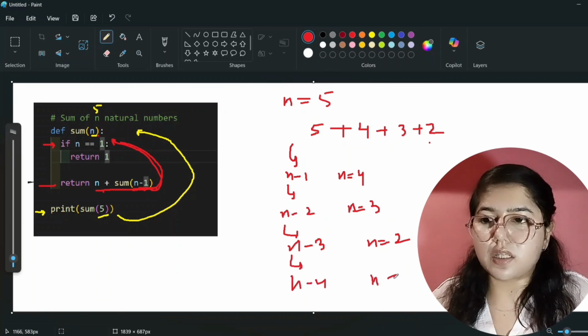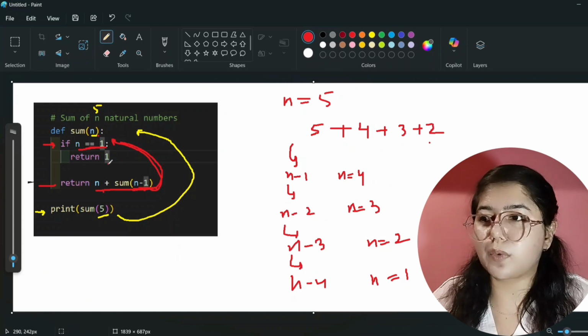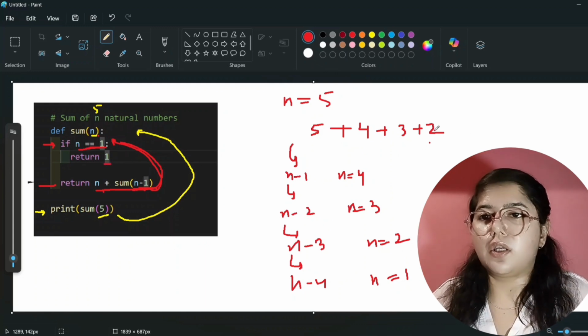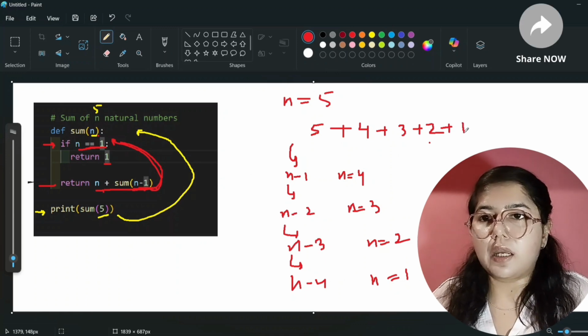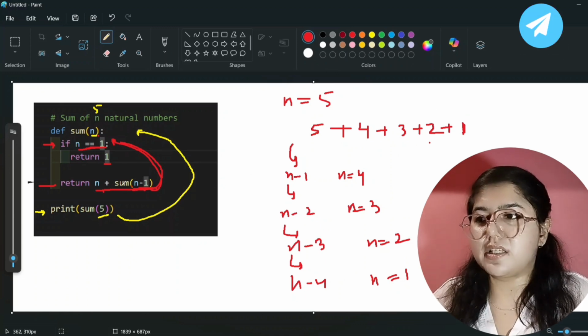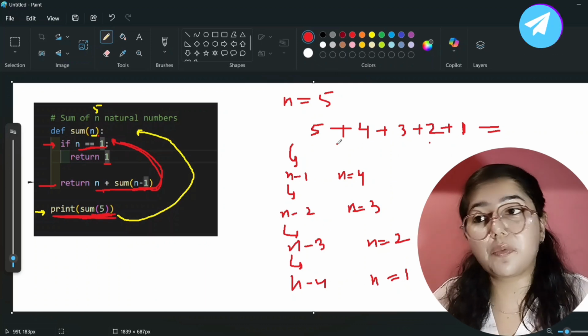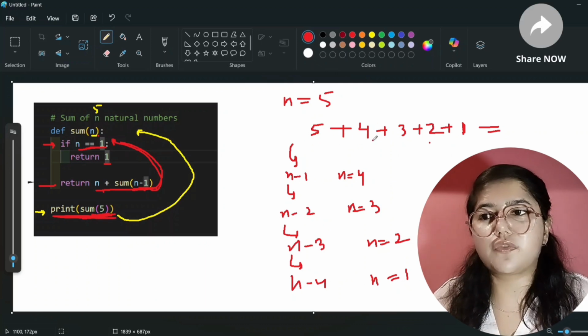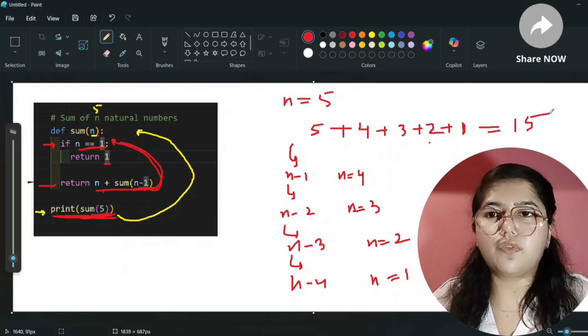Here n value is equal to 1. Now this condition will hit. See here, n is equal to 1. Yes, it is equal to 1. Then you can return directly 1, and it will add 1 in this, and it will return to this. And now the final answer will be printed from here, because we have written print here. So what will be the final answer? Obviously 5 plus 4, 9, 10, 11, 12, 13, 14 and 15. So it will show 15 answer, right?